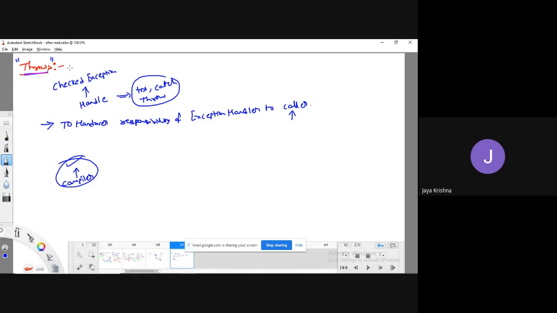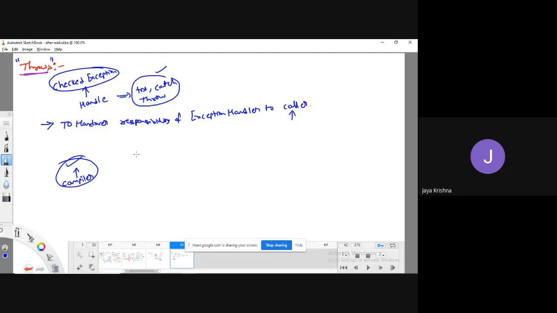Now, at what situation are you going to use this throws keyword? Whenever you are trying to work with checked exceptions, then you need to compulsorily use the throws keyword. See, it's not compulsory. You can handle it with try catch also. I will take some example related to checked exceptions.